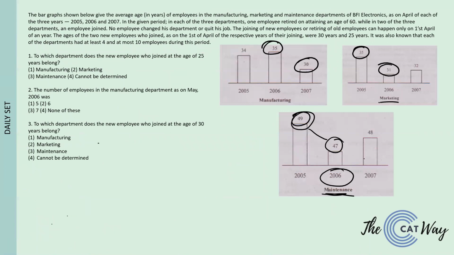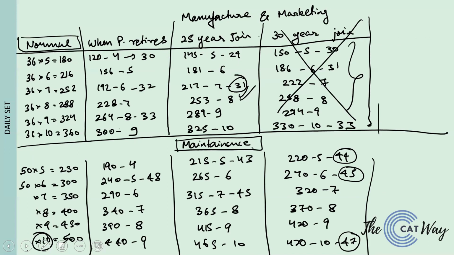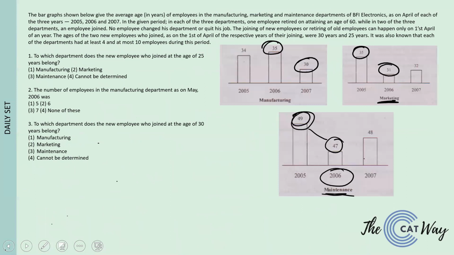That means the case where a person retires and a 25-year-old joins is going to take place in marketing, so marketing will have 7 people in the beginning. The other case, where the average has come to 30, happens only when the person retires, with 5 employees, and this will be the manufacturing department.